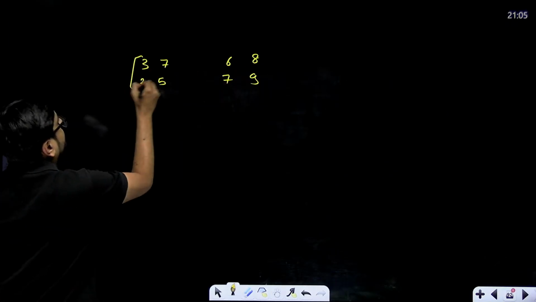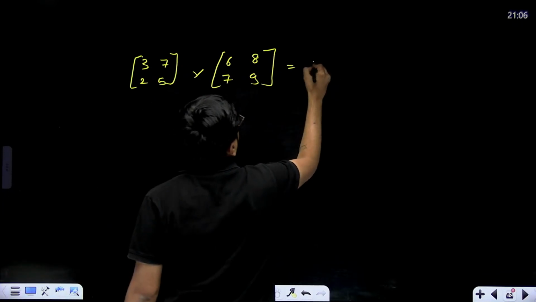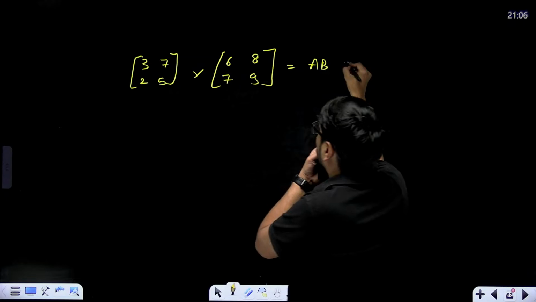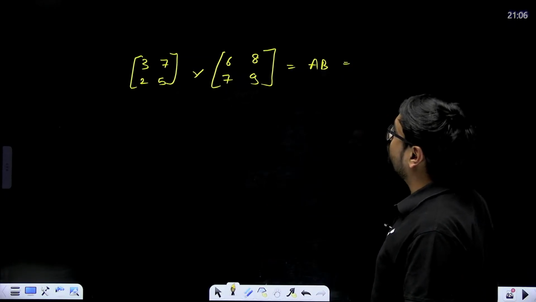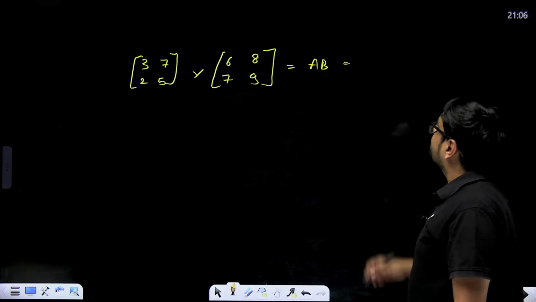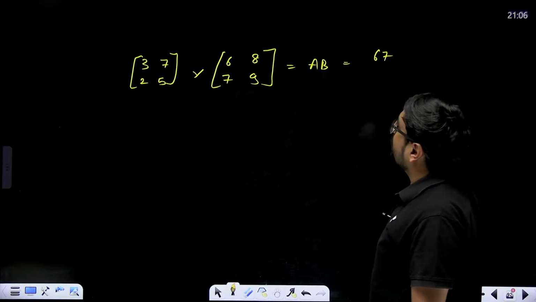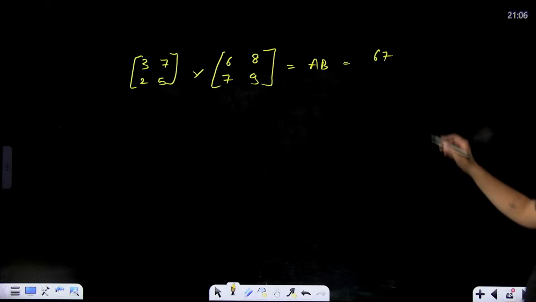These are the two matrices, 6 8 7 9. This will be multiplied and this will give us AB. What will be AB? 3 into 6 plus 7 into 7, 49 plus 18, 67. Similarly, 3 into 8 plus 9 into 7, 63 plus 24, 88. Just check the calculations.